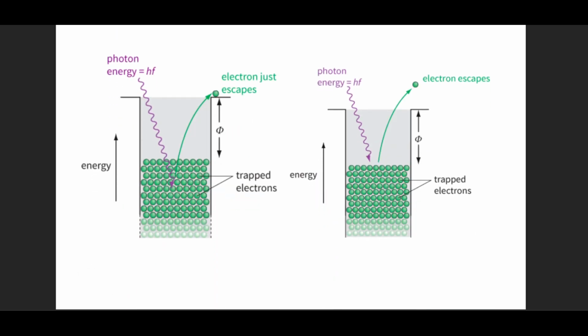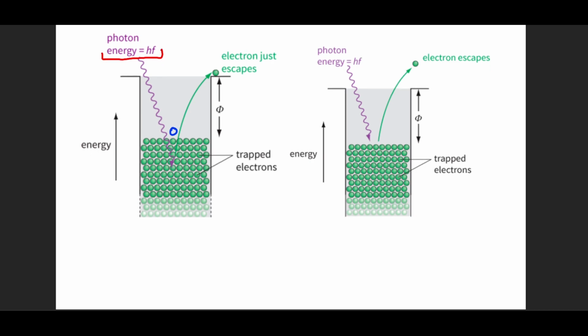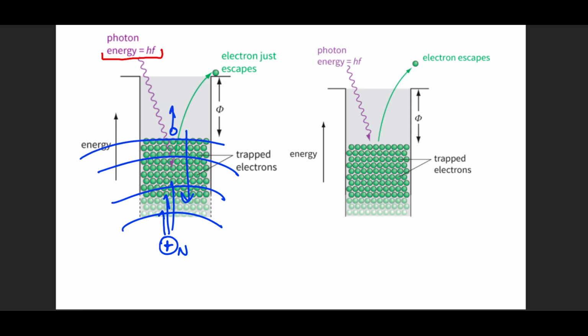So let's visualize how this is actually going to function. I send in a certain energy photon, and these electrons try to get ejected by gaining this energy. What if this energy is not enough? The electron tries to escape, but if the energy is not enough, it comes back again. Why is this energy not enough? Because the positive charge at the center, the nucleus, is attracting all these electrons from the different electron shells. So for this electron to escape, it needs to overcome the positive attraction of the nucleus.